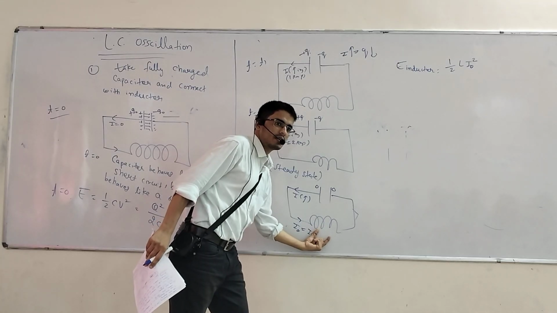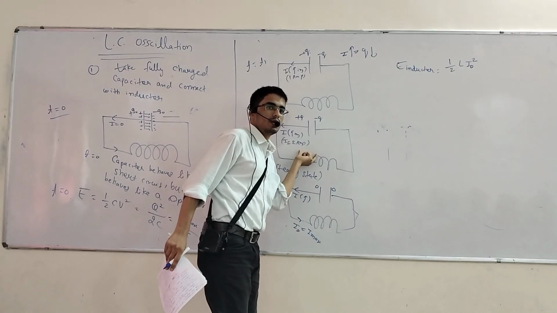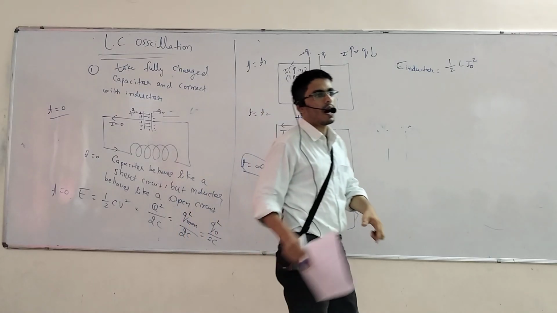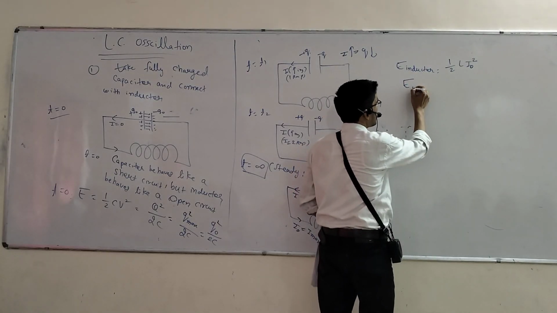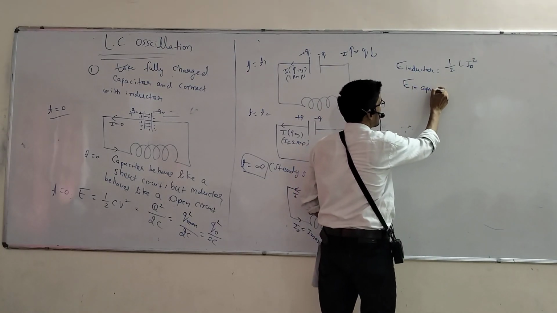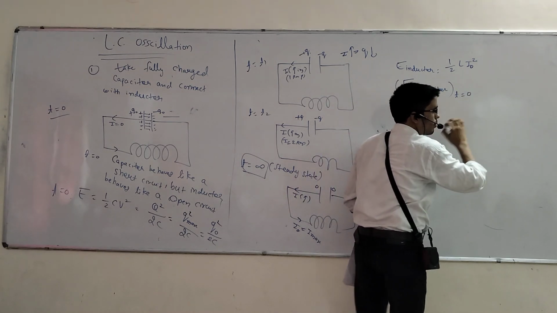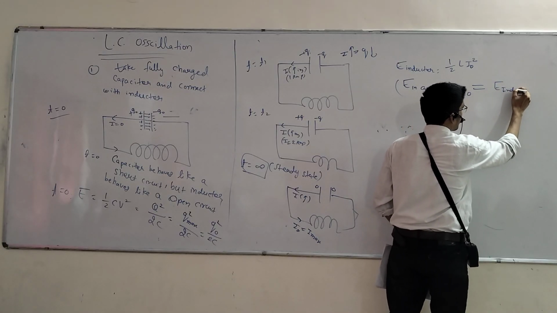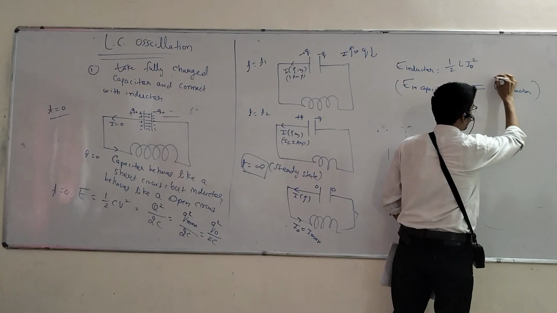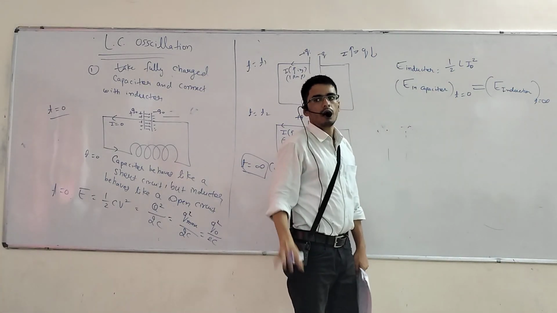So after steady state, what is the charge here? Zero, and the capacitor energy is also zero. So can I say that the energy in the capacitor at t equals 0 is now converted into energy in the inductor at t equals infinity?